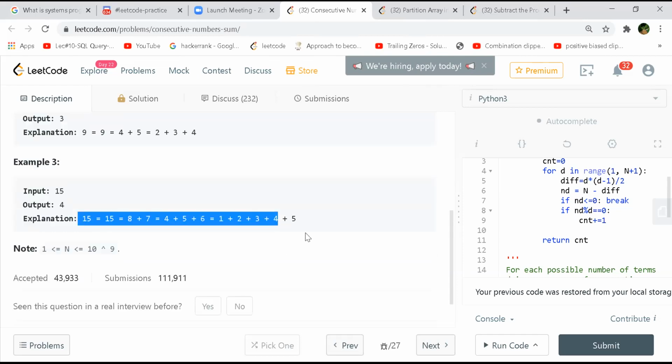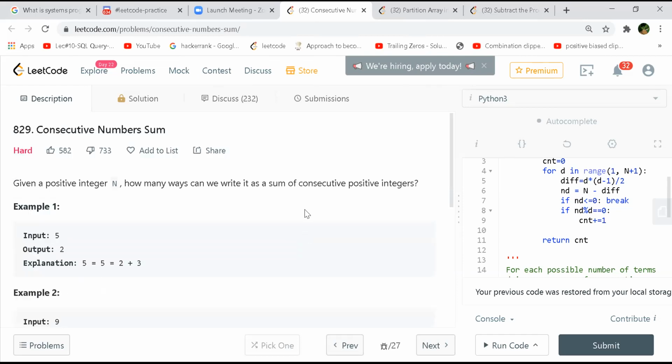So what do you think the brute force should be? We can set the starting value from 1 to the given value itself and then keep iterating from the starting value, adding the consecutive numbers.